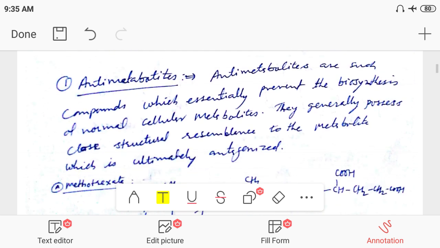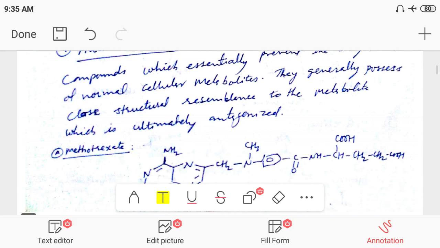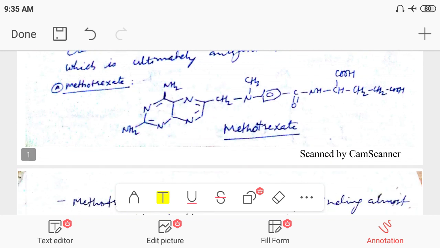In the antimetabolites that we have discussed previously, the drugs antagonize the antimetabolites that are synthesized in our body, basically like DNA, RNA. Methotrexate is a pteridine derivative, with a pteridine nucleus, GABA, gamma aminobutyric acid, and glutamic acid.